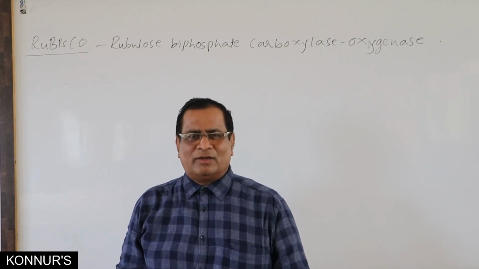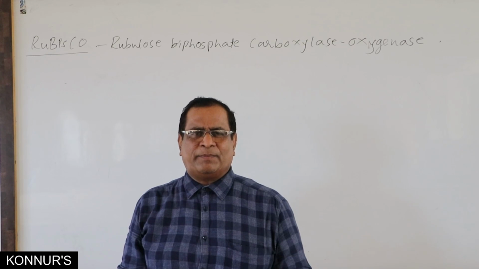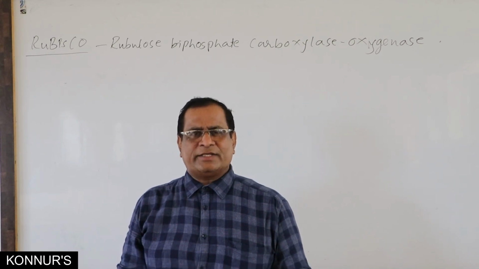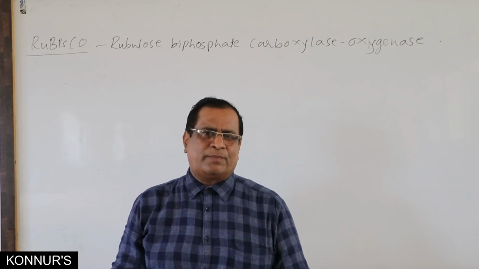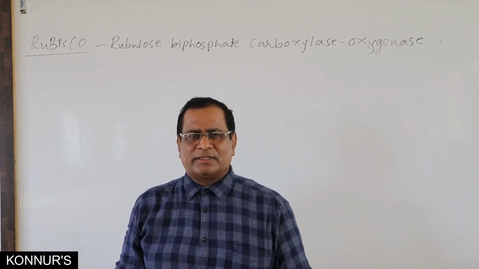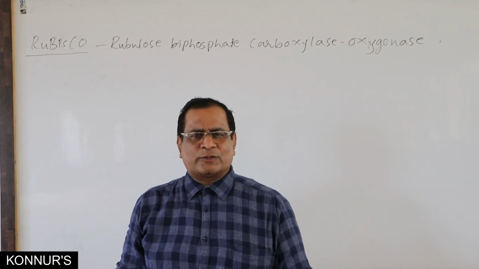We have defined why the Calvin cycle is said to be C3 pathway. That is said to be C3 pathway because the first formed stable compound is having 3 carbons. That is 3-phosphoglyceric acid.